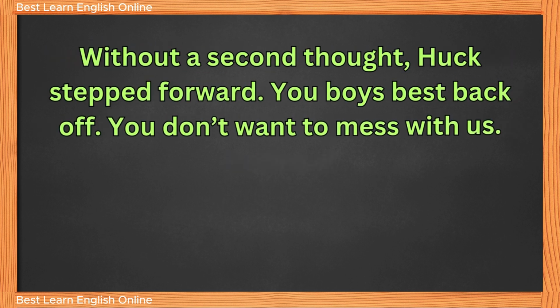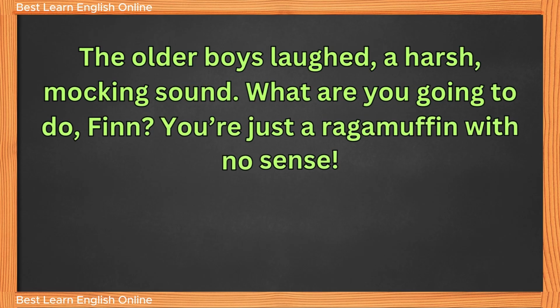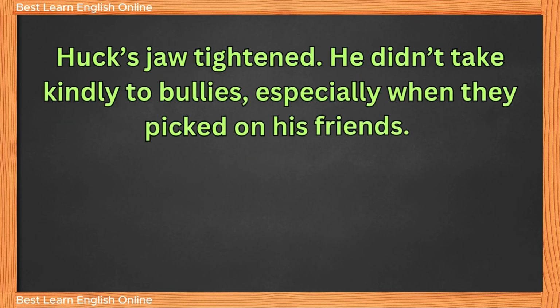Without a second thought, Huck stepped forward. "You boys best back off. You don't want to mess with us." The older boys laughed, a harsh, mocking sound. "What are you going to do, Finn? You're just a ragamuffin with no sense." Huck's jaw tightened. He didn't take kindly to bullies, especially when they picked on his friends.